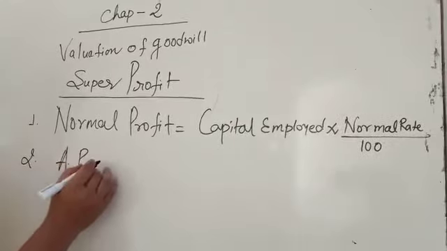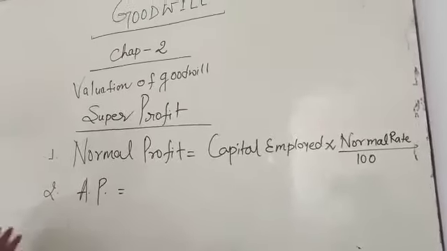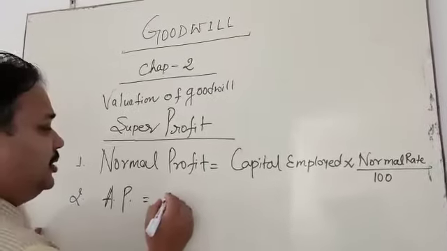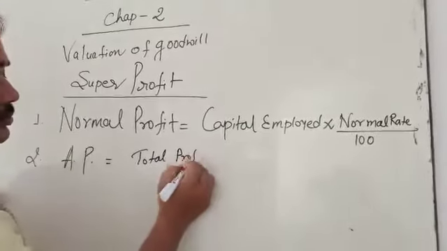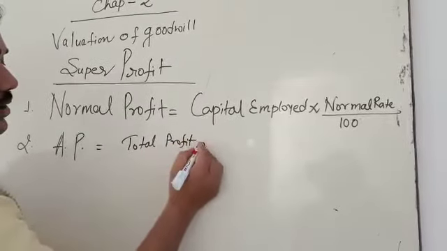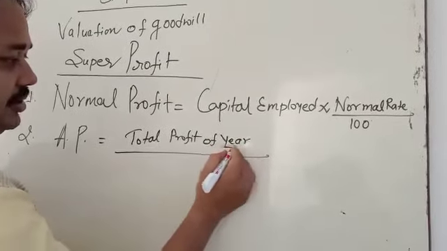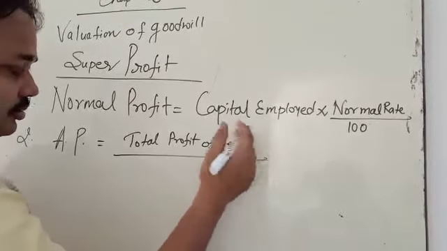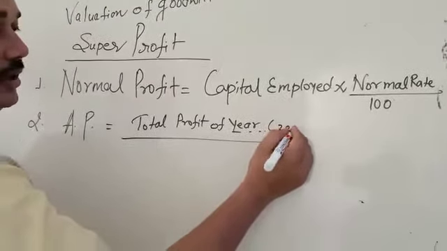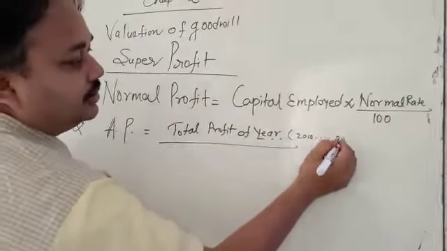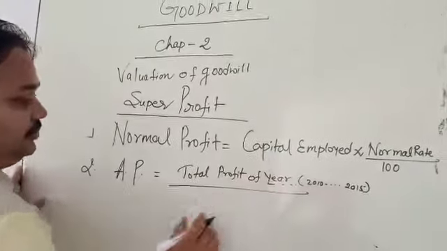After that, you calculate average profit. If the average profit is given in the question, no problem. Otherwise, we already know the total profit of the years, suppose from 2010 to 2015, the total profit of the following years.